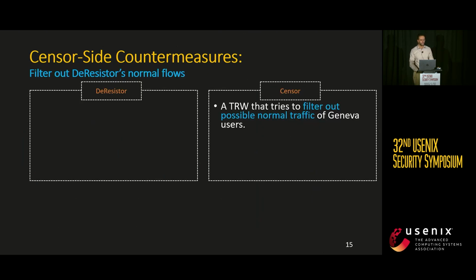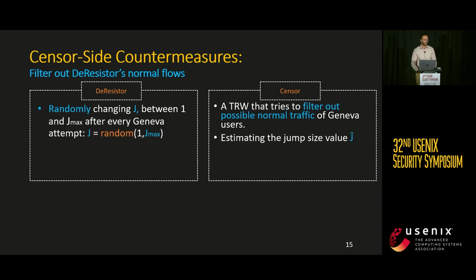As another countermeasure, the sensor can try to filter out normal traffic that are introduced when DeResistor pauses the probing phase. This can be done by estimating the jump size J. On the other hand, DeResistor can randomize the jump size J after every Geneva attempt within the option of length Jmax.